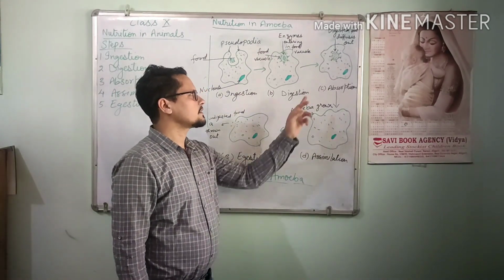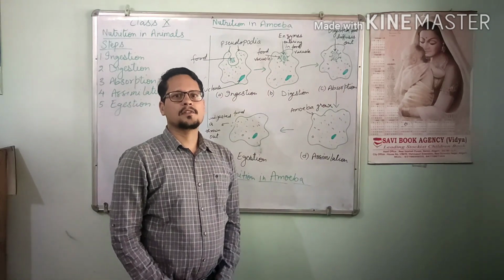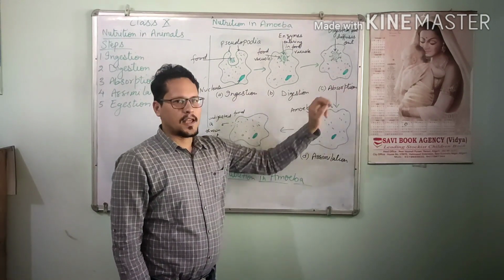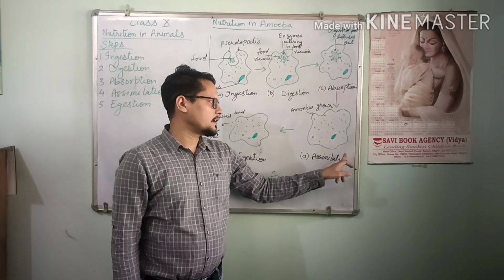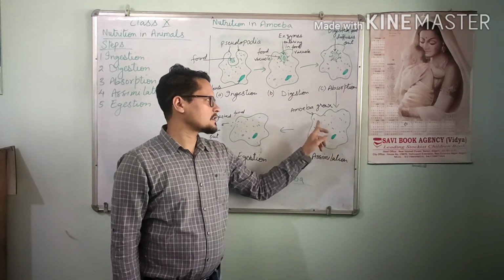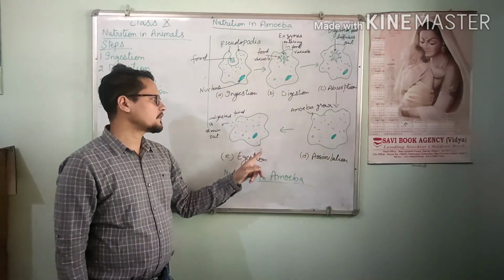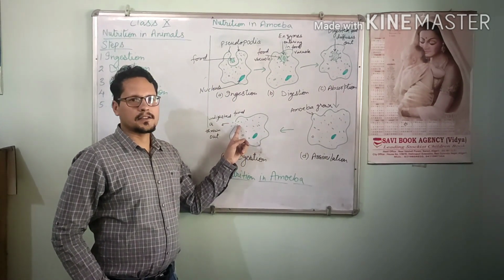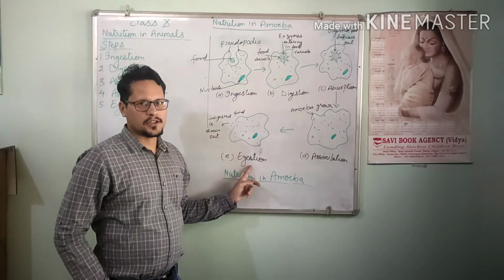After that, when the food is digested, this digested food is transferred throughout the cytoplasm so that the whole amoeba body can utilize it. This process is called absorption. When the digested food material is utilized by amoeba, it grows in size. So this process shows assimilation because food is utilized here. After that, the pseudopodia open at any end of the body cell and the undigested food material is thrown out from its body. This process is called egestion.